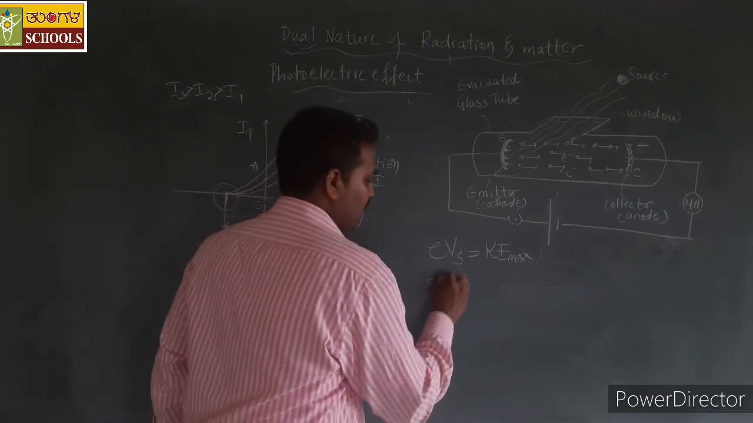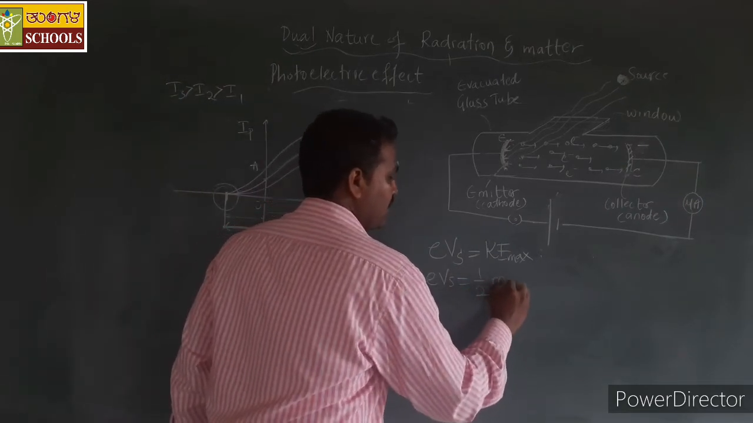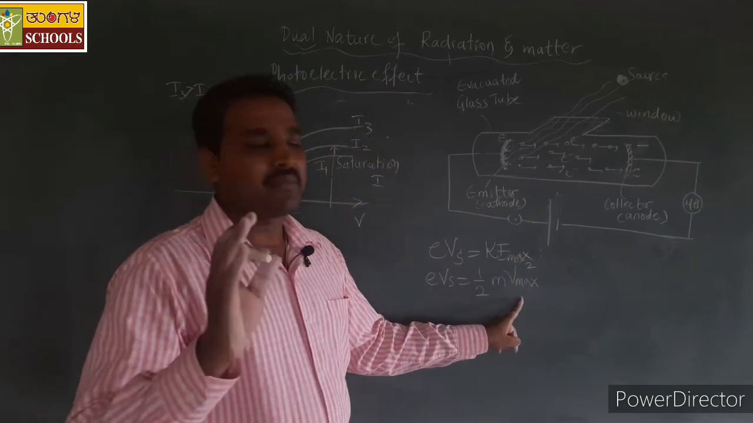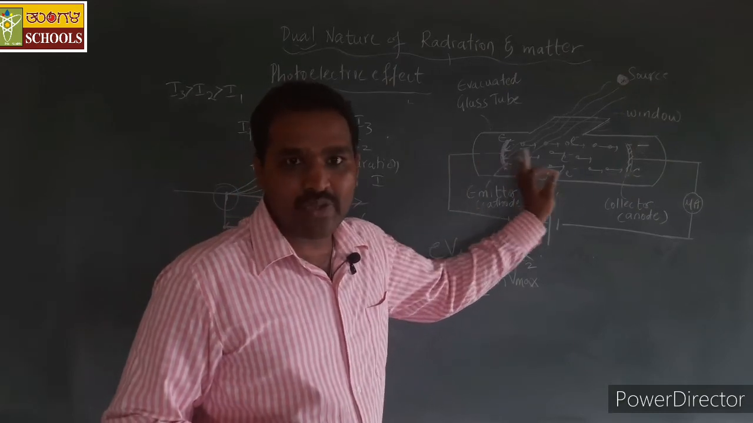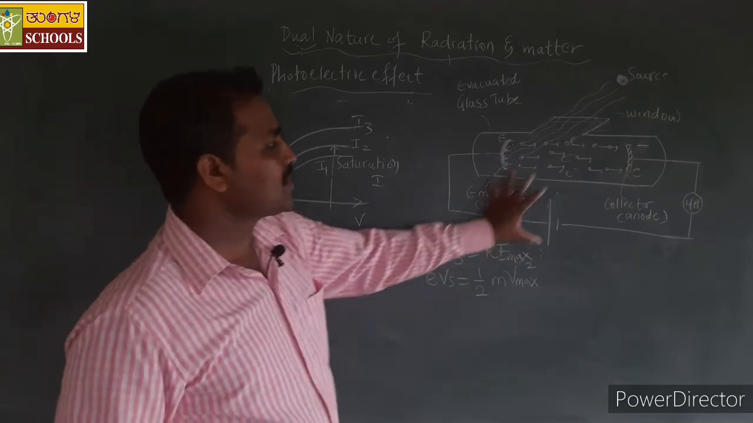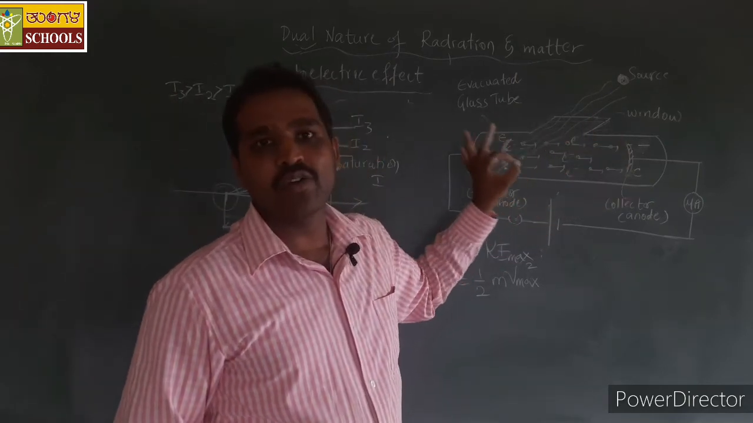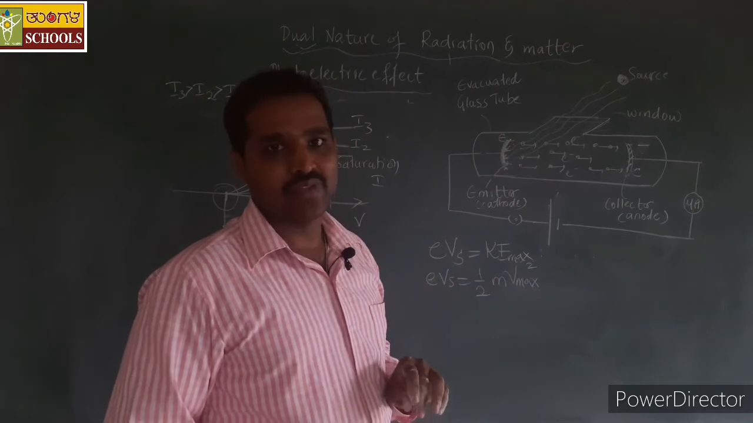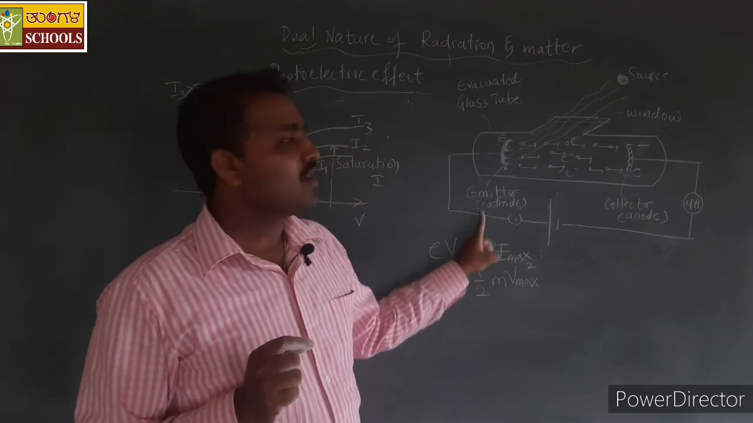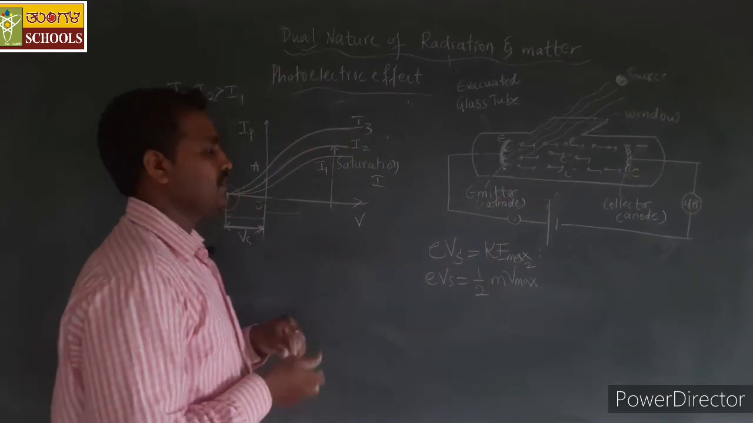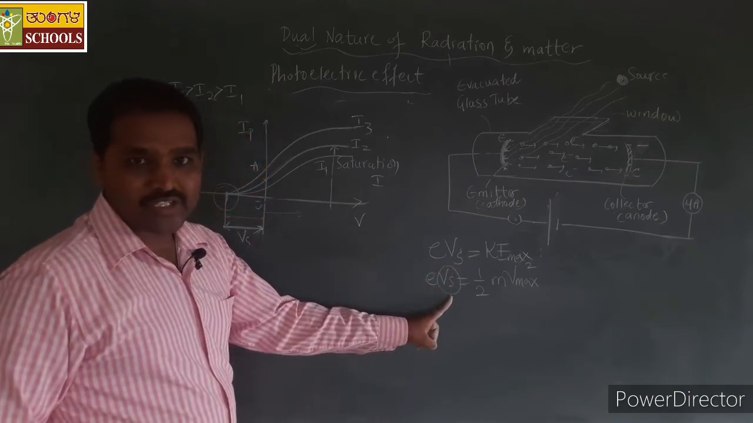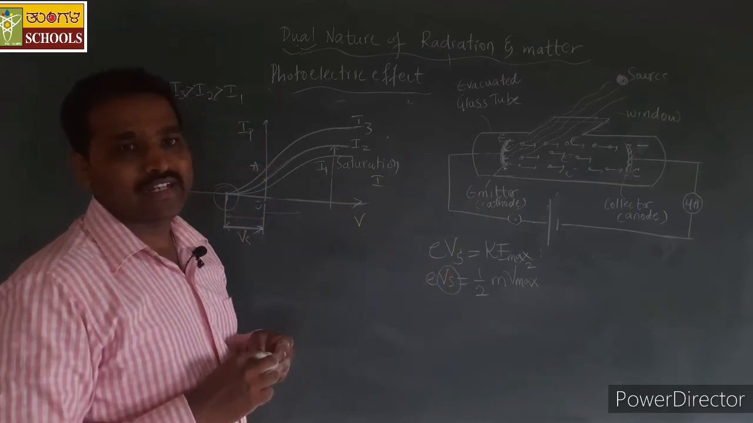So I can write e into Vs is equal to half into m into Vmax squared, where Vmax is the maximum velocity of the fastest moving electron. By this we observe that the electrons may not have the same value of kinetic energy, and here we are considering the maximum velocity of the fastest moving electron. Based on that, we are calculating the stopping potential to be applied to get photoelectric current 0.